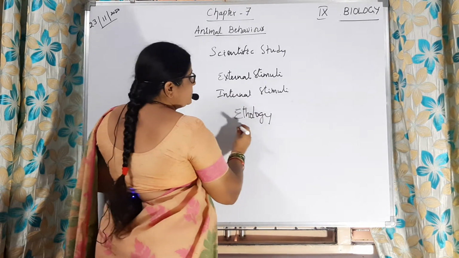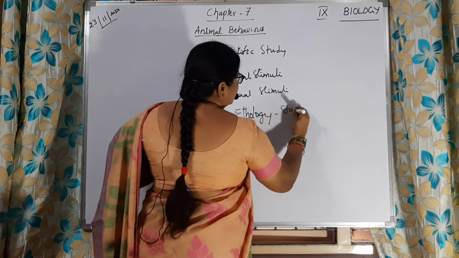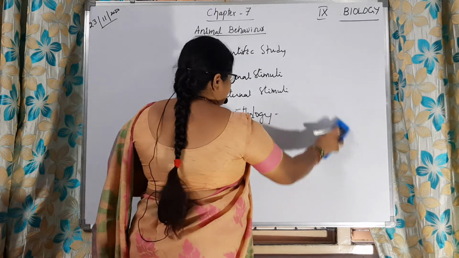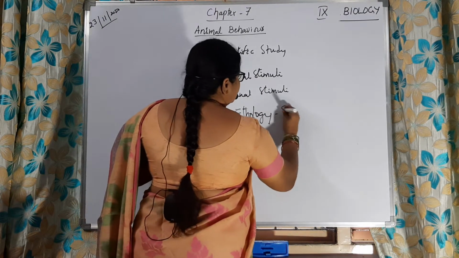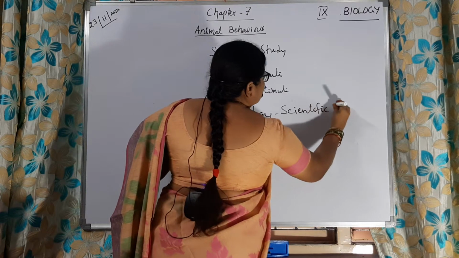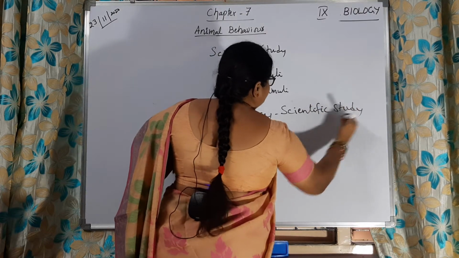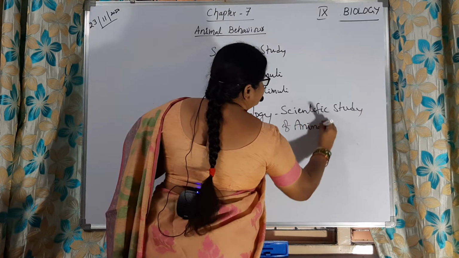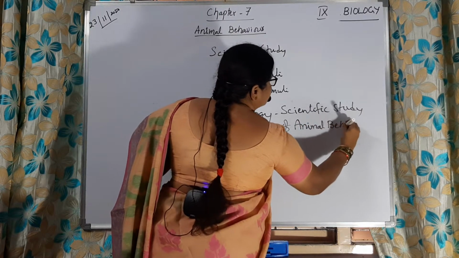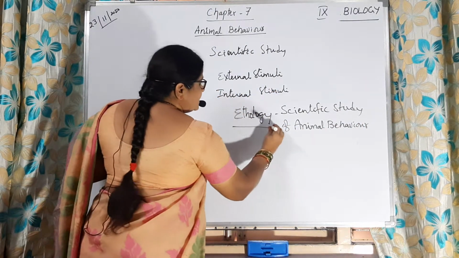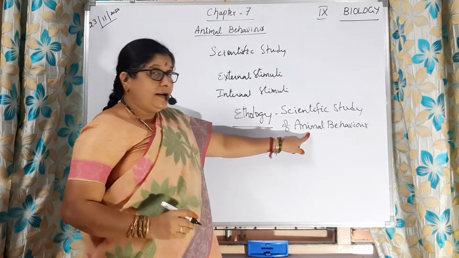So ethology means what? The scientific study of animal behavior. So this ethology is said to be the scientific study of animal behavior.